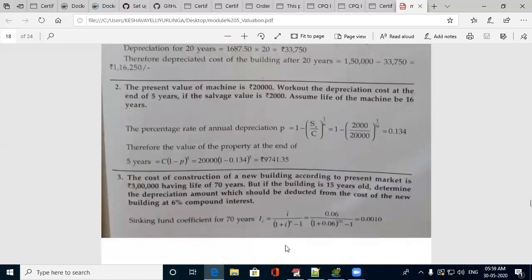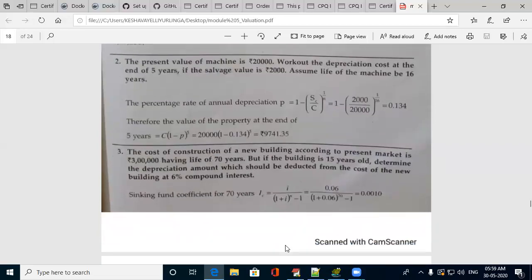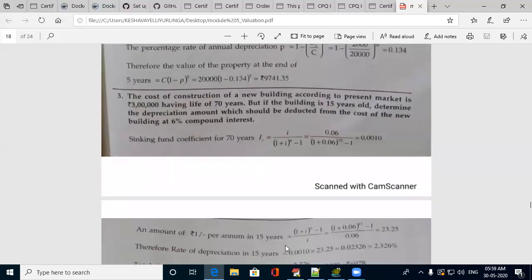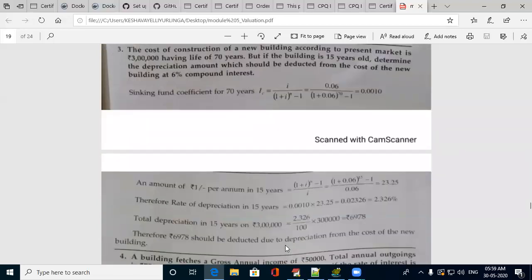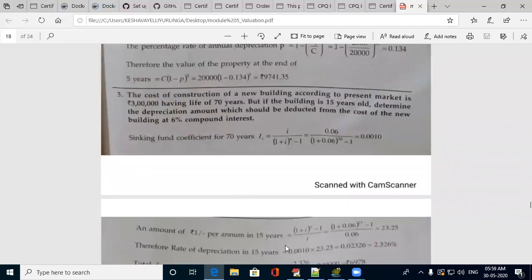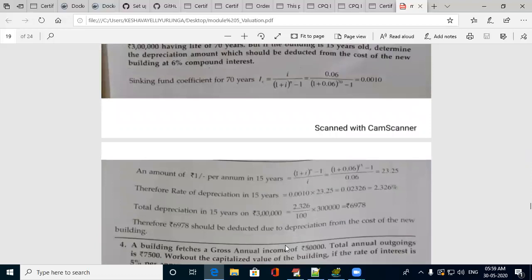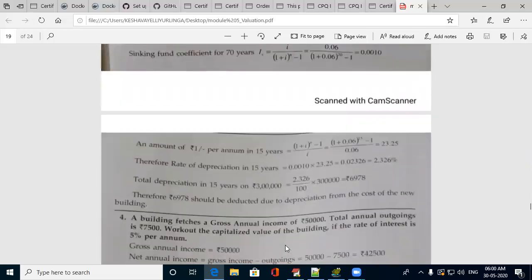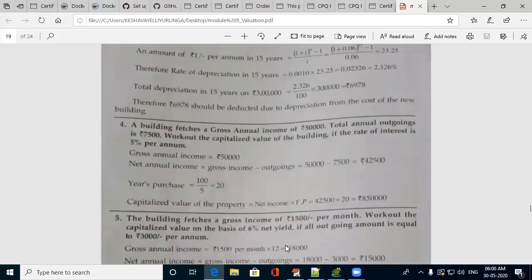Take these problems in a lighter way compared to theory. They have not given any problems in the previous papers, but don't skip practicing these problems. At least have the formulas and basic steps required to solve the problems. All the problems are easy. Once you work out, you will get to know.